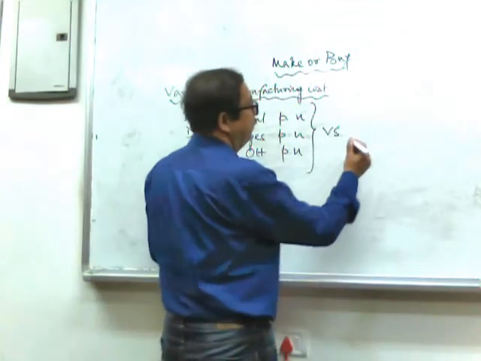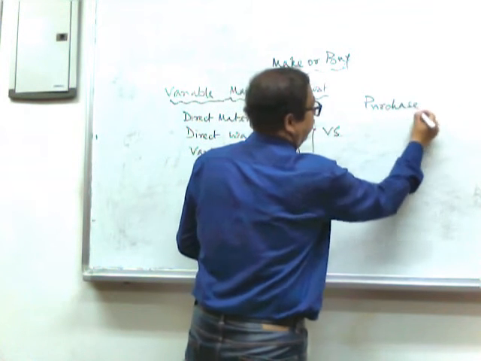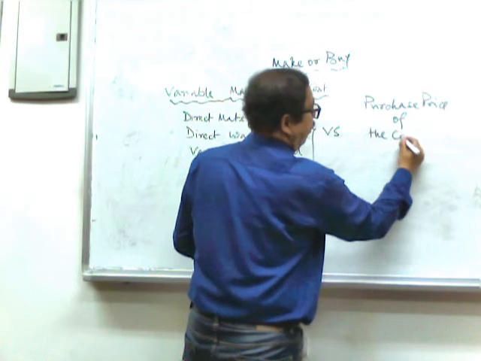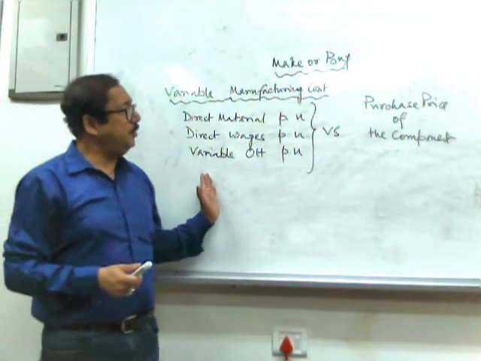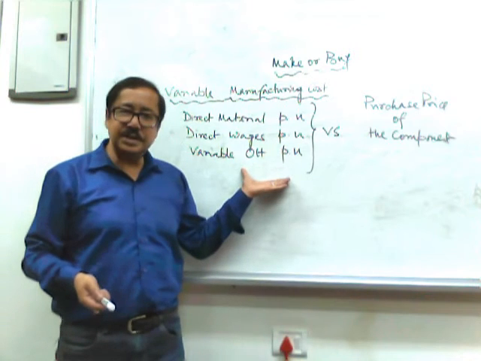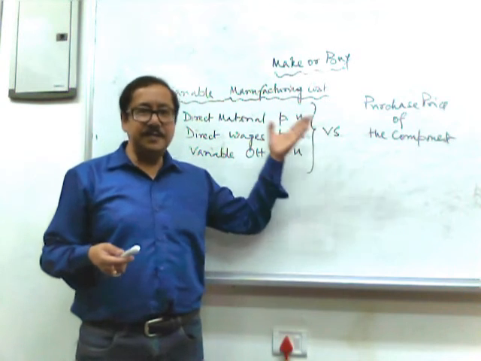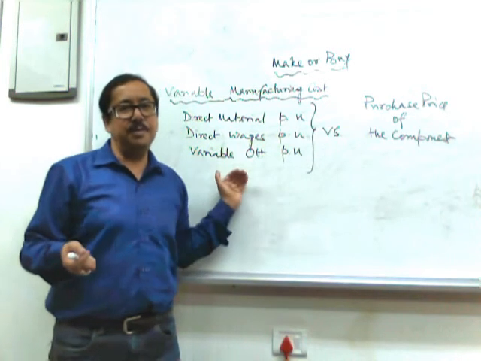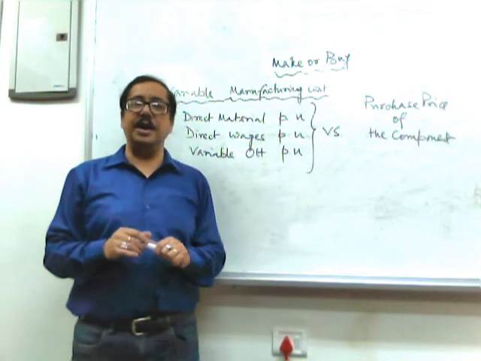This will be compared with the purchase price of the component. If we find that the purchase price of the component is less than our manufacturing cost, we will be purchasing. And if we find that the manufacturing cost is less than the purchase price from the market, then it will be better to manufacture in our company, and in that case we can earn a higher amount of profit.